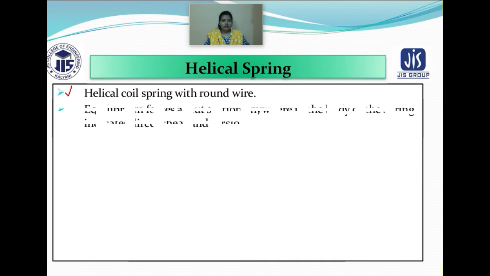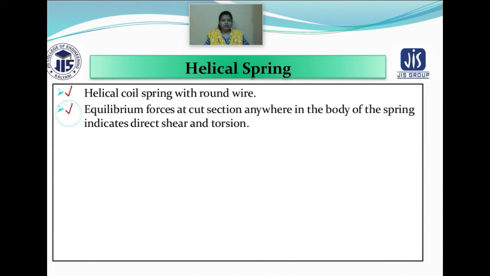Second, equilibrium forces at a cut section anywhere in the body of the spring indicate direct shear and torsion in that area. So at any cut section anywhere in the body of that helical spring, you will be able to obtain direct shear or torsion.